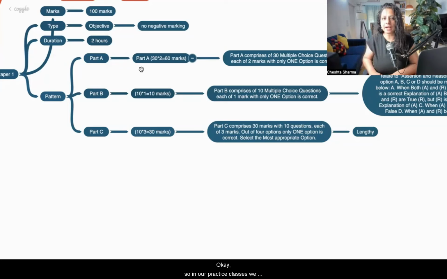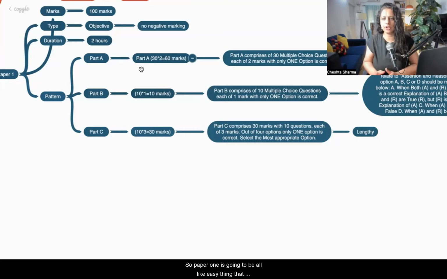In our practice classes, we will also be learning time management because in 2 hours we have to complete this. Generally we have seen with my past students that for paper number 1, everybody is able to complete. No student from my class in all the batches which I have been teaching has missed out on time and been unable to complete paper number 1, because we practice a lot in the class.